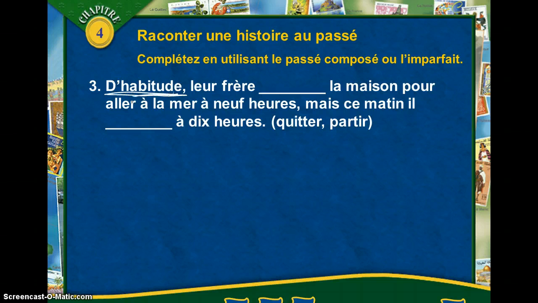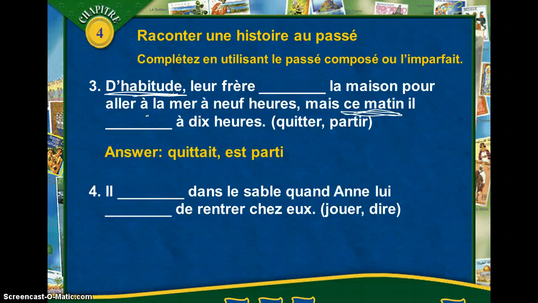By habit, or usually, is what that means. Now look at this. Ce matin is this morning. So this is one sentence. You will have both the imparfait and the passé composé. Do you see why? Usually their brother would do this, but this morning he did this. So we are going to use them both very often.